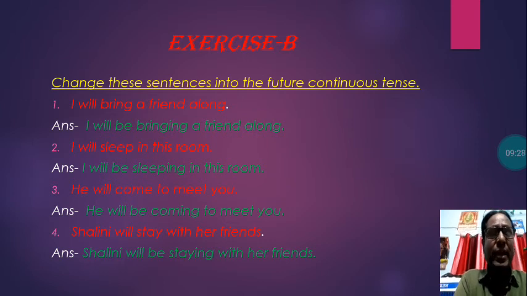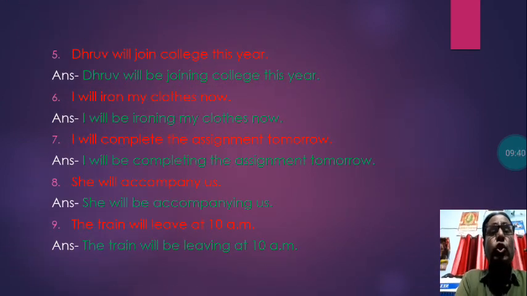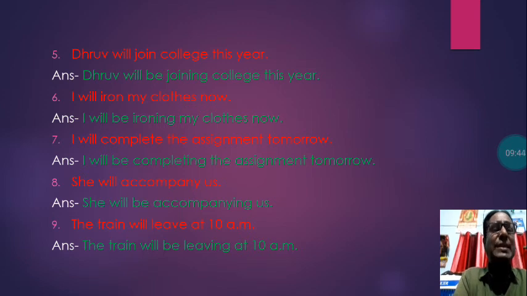Shalini will stay with her friends. Shalini will be staying with her friends. Next, Dhruv will join college this year. Dhruv will be joining college this year.